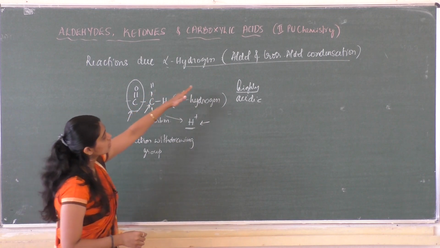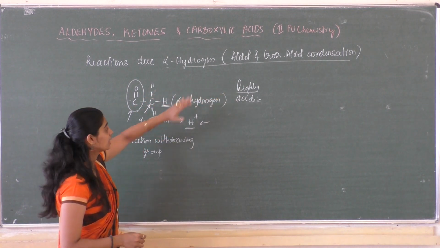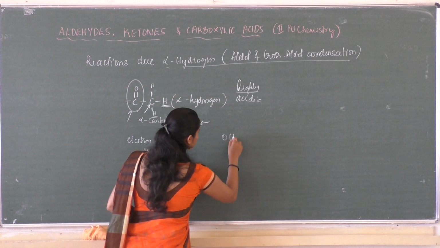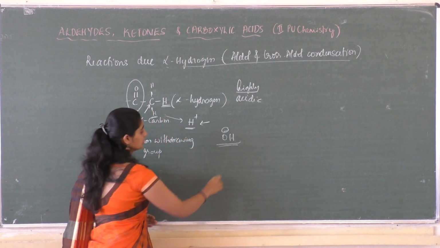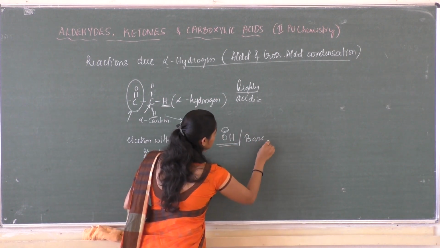This reaction, aldol and cross aldol reactions, is carried out in the presence of a base, so it is a base catalyzed reaction.